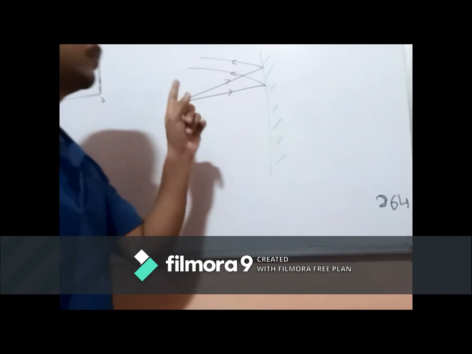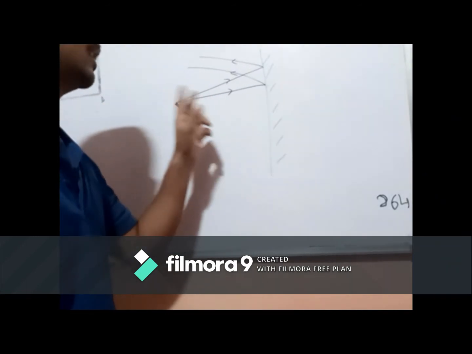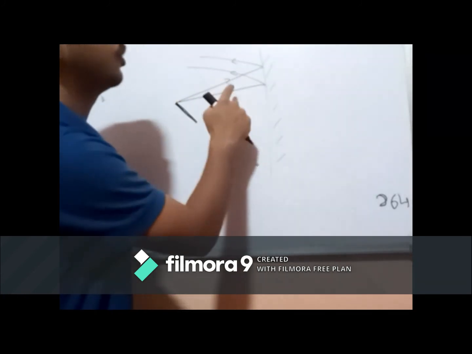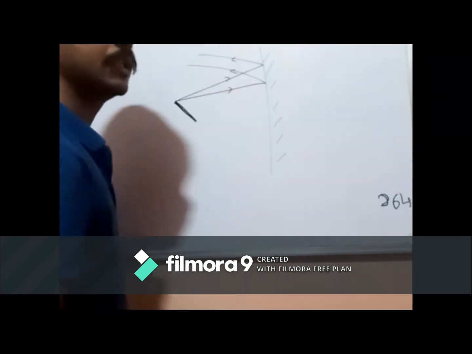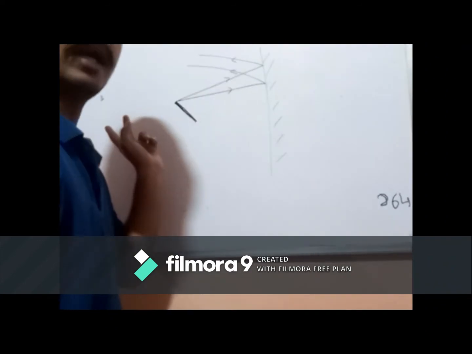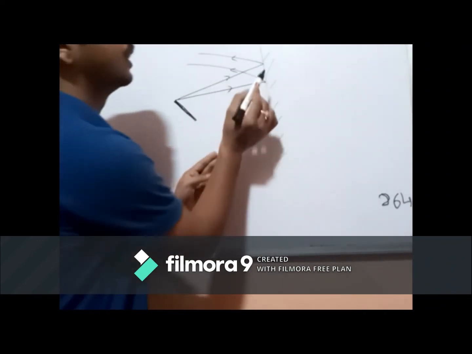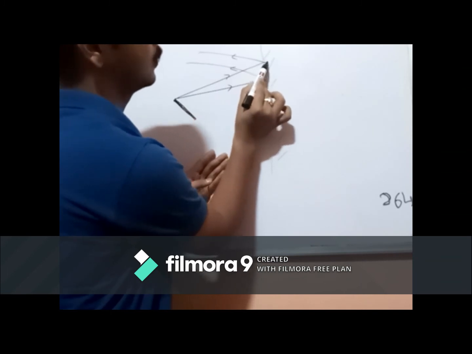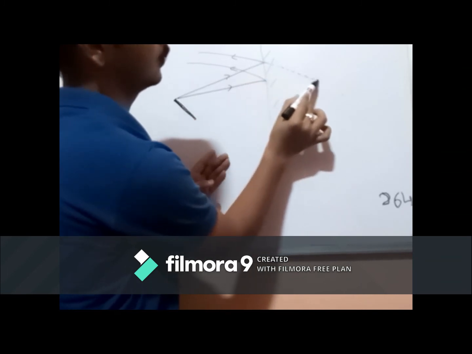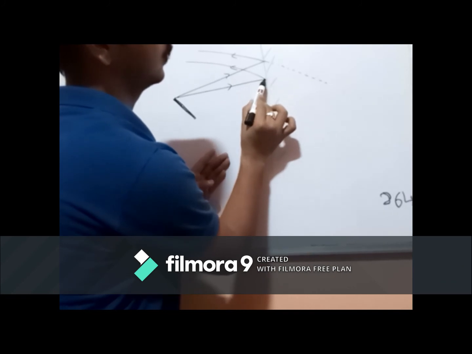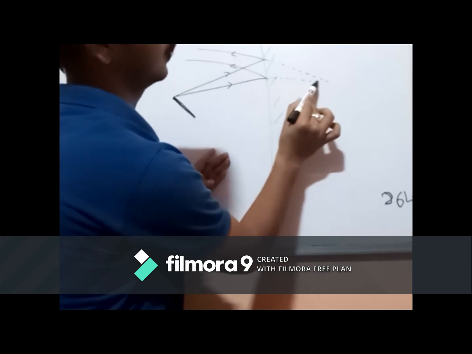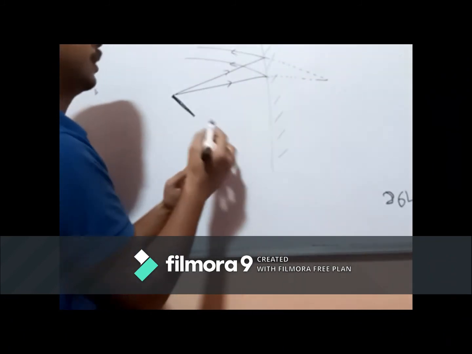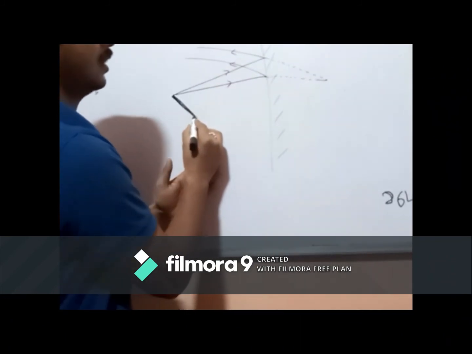You always have to mention these directions. These directions denote the direction of light rays, that is, they are coming from the object and after striking the plane mirror they are reflecting back in the same medium. Okay, they must be meeting somewhere behind the mirror. At this point, let's make another ray of light.